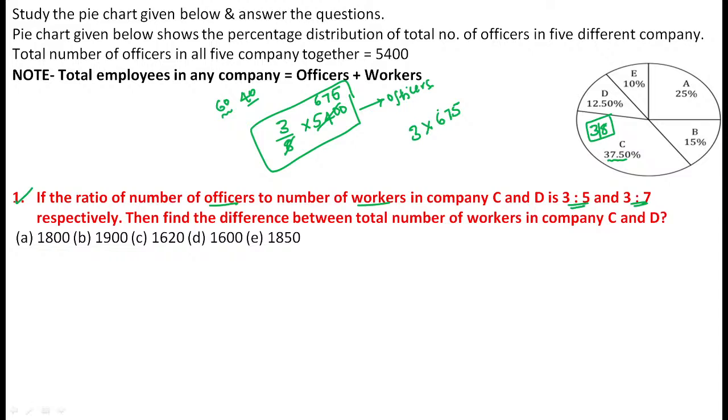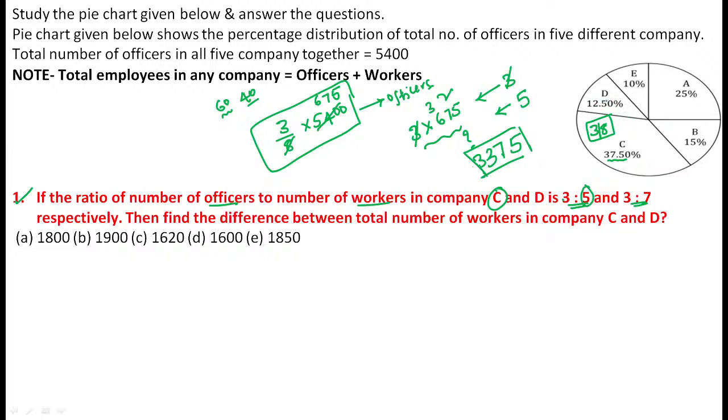So these are the officers, and we already know that in company C, the officers are 3 units and the number of units for workers is 5. Now, how do we compare? The officers' value is exactly equal to 3 units. If 3 units is equal to 3 into 675, then the workers are exactly 5 units. So how much are 5 units? Cross multiply: 3 and 3 cancel, so multiply 675 by 5. 5 fives are 25, here 7 fives are 35, 37, and 3 here, 6 fives are 30. So the number of workers here is 3,375. Now you get that the number of workers in company C is 3,375.